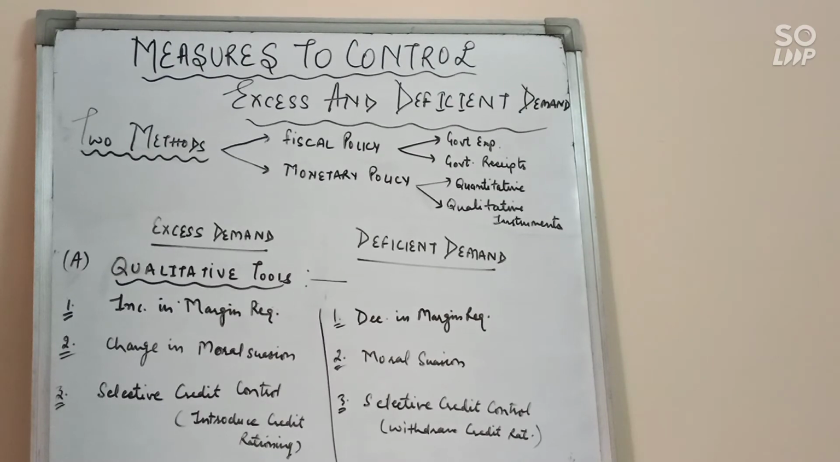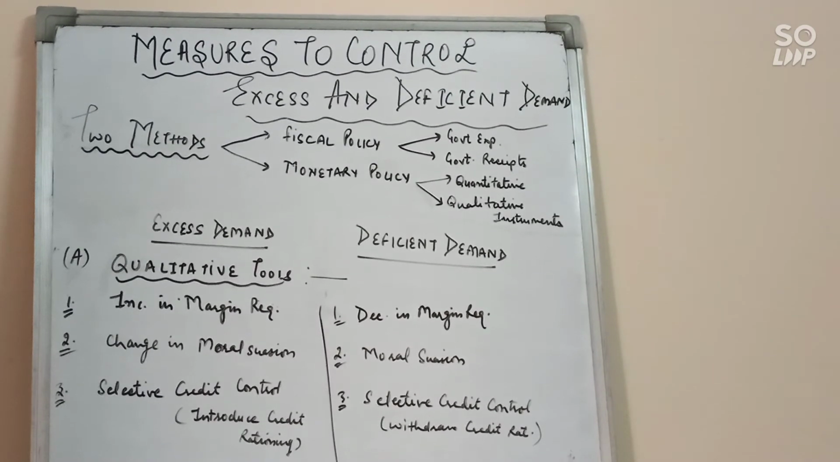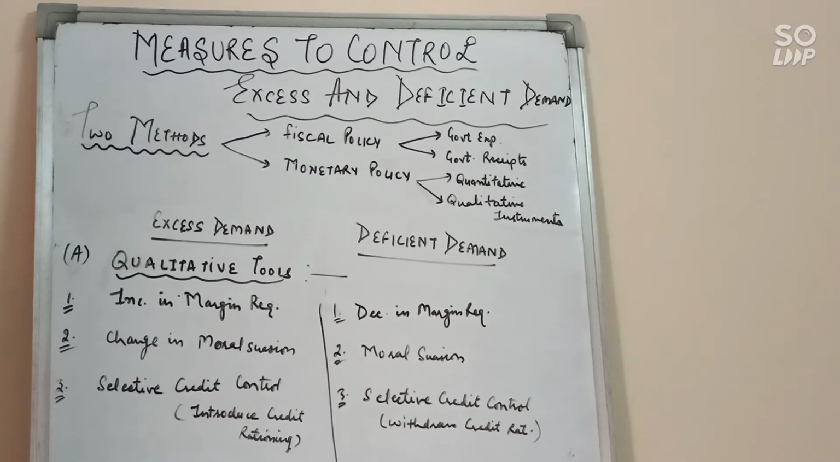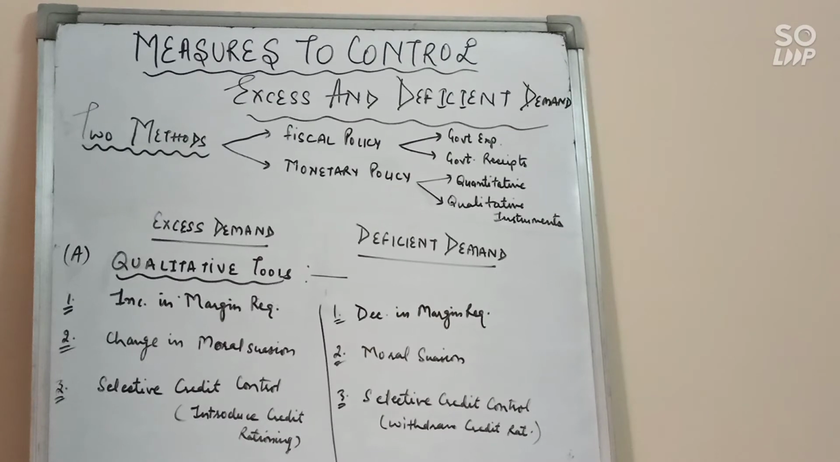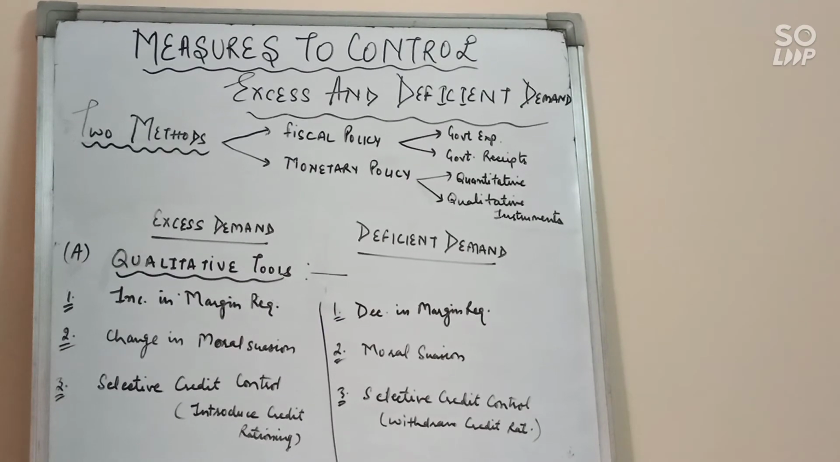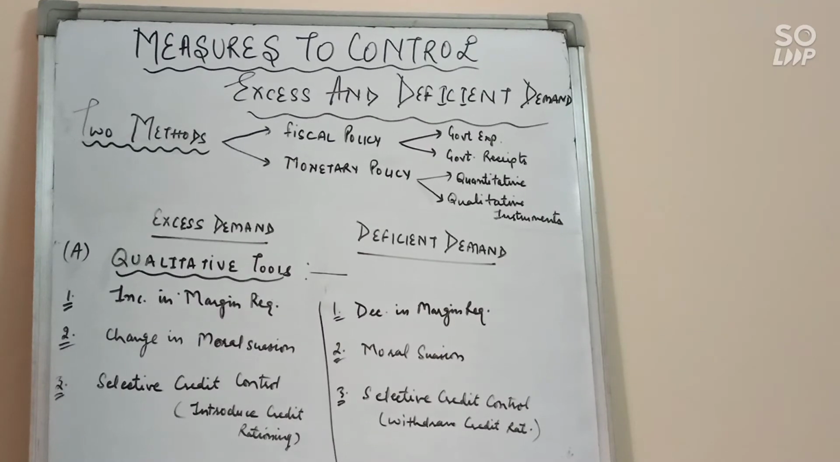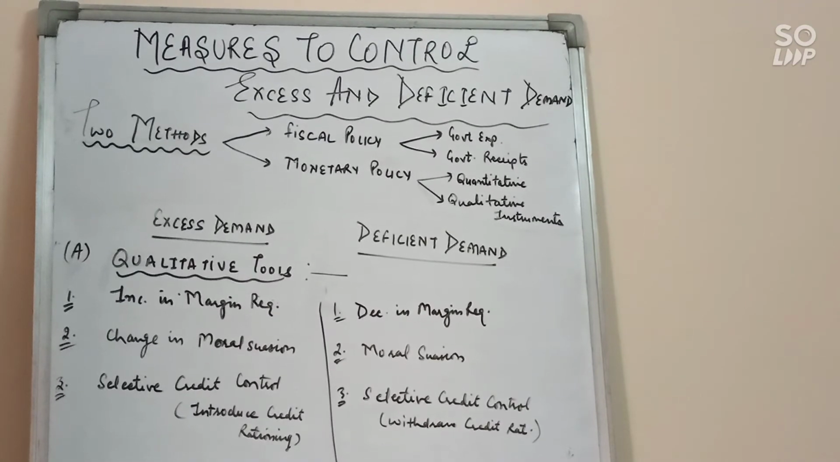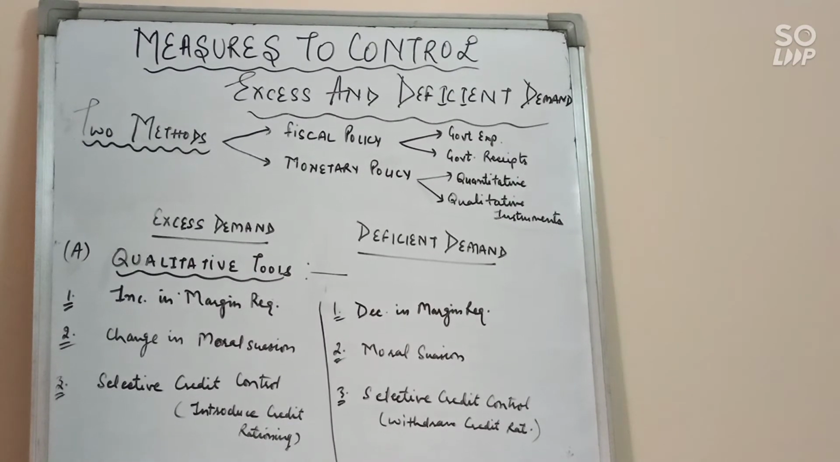Let's see how. In case of excess demand, the central bank will increase the margin requirement. With the increase in margin requirement, the crediting power of banks will reduce, and it will discourage borrowers from borrowing more, which will reduce the money supply in the economy, and automatically it helps to control aggregate demand in the economy. But in case of deficient demand, the bank will decrease the margin requirement, which increases the crediting power of the bank, and automatically it encourages borrowers to borrow more money because now funds are comparatively cheaper, and it increases the money supply in the economy, which helps to increase the aggregate demand in the economy.